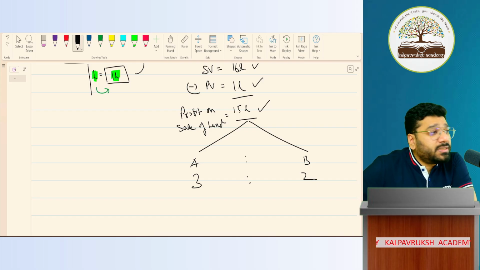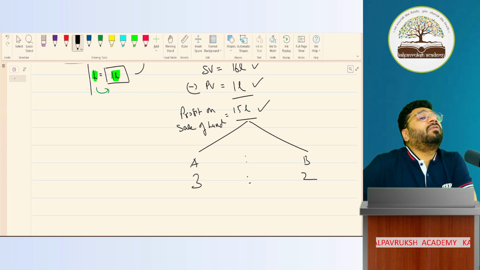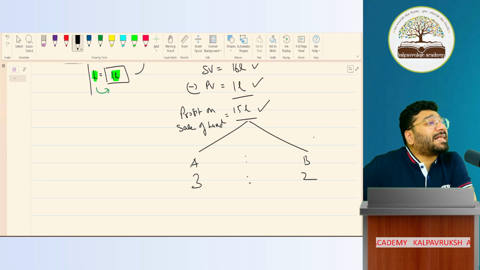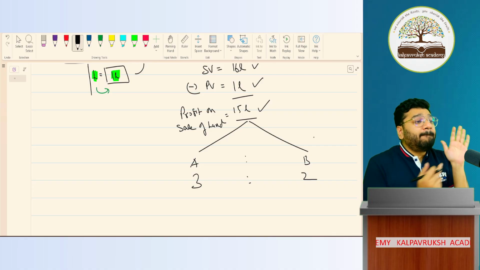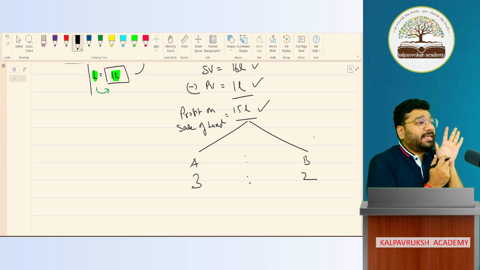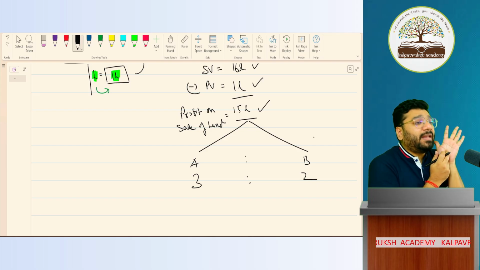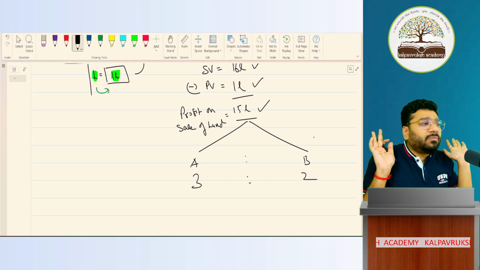Who can come and stop? If the court says no, this is wrong, what reason will you give? No reason, because this profit is distributed as per the partnership deed. The partnership deed says that whenever you're distributing profit, at that point of time, the agreed ratio is what has to be used. In that ratio it has to be distributed. Got it? Not got it?